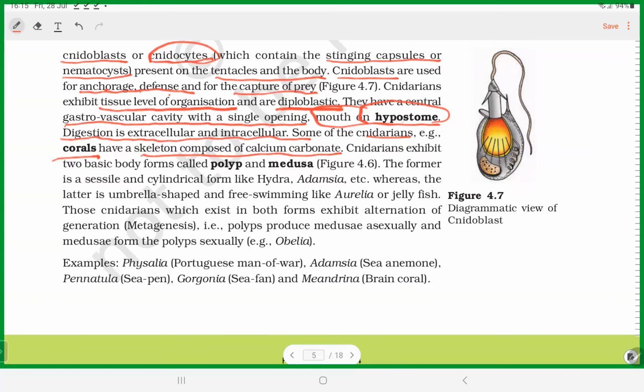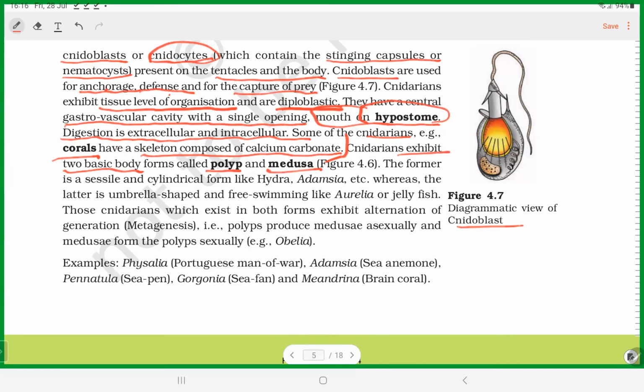They have the hypostome, they have an exoskeletal system, and then they exhibit, this is one important part, a character you can see nowhere else: two important body forms called polyp and medusa. Please understand this one. With this, we can finish. Just 2 minutes, I'll finish. Polyp and medusa, two important body forms shown by Cnidaria.